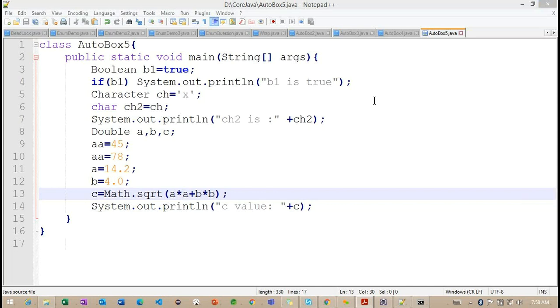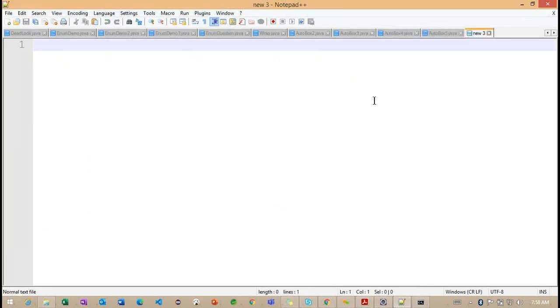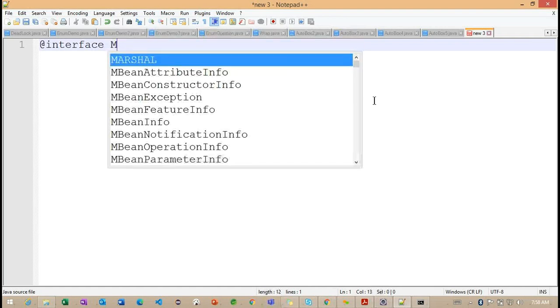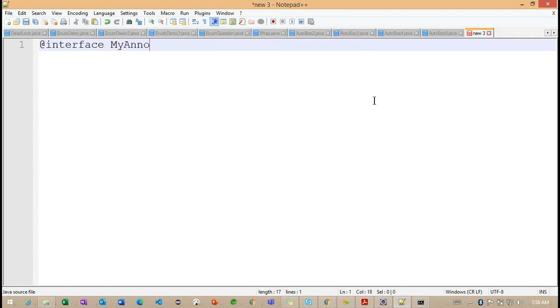So let's see, we'll work with a simple example here. This is the syntax we need to follow to work on annotations. So @interface, this is the syntax we need to define. And after this, we need to provide the annotation name. So the annotation name, my ANNO. Getting the point. So my ANNO is nothing but my annotation here.